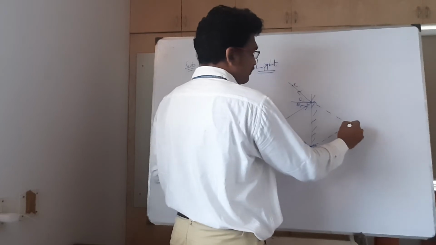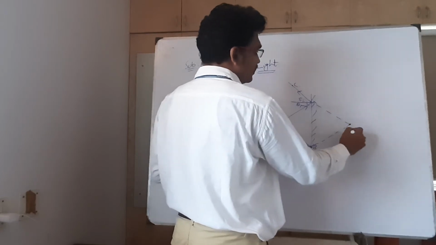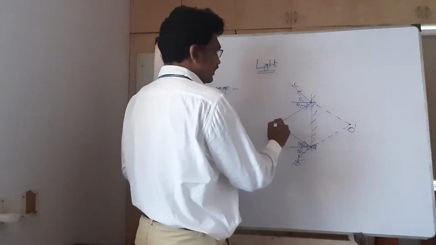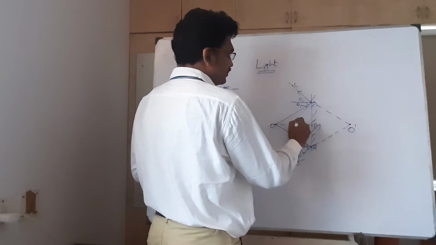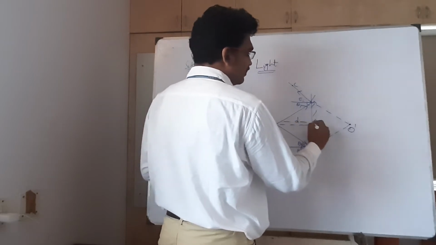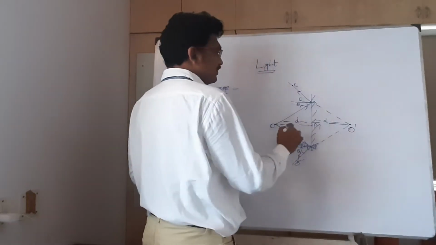When we come to this point, this is the point of the image. If this is O, then this is going to be O dash, and if this distance from the mirror is D, then from here to here the distance will also be D.